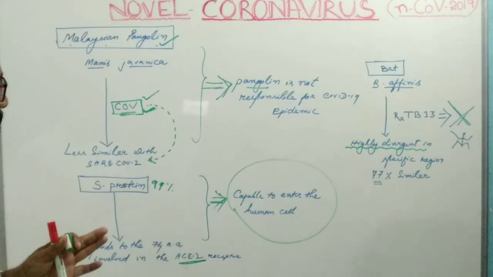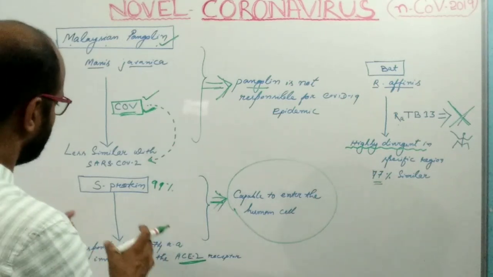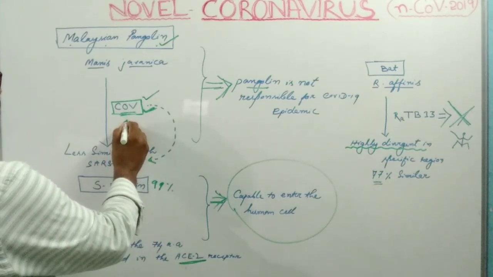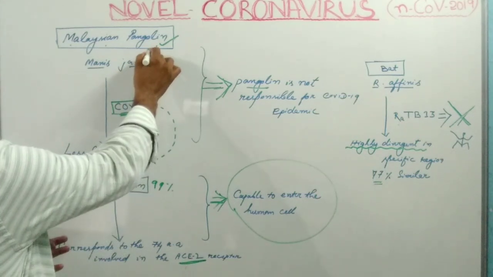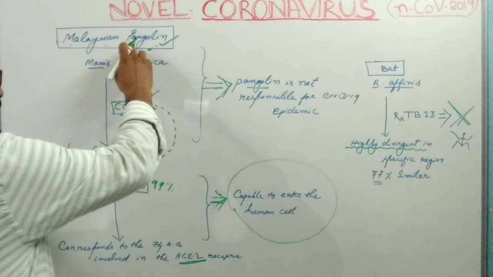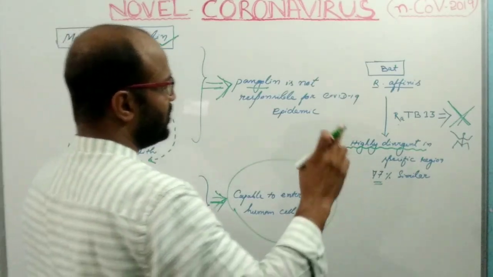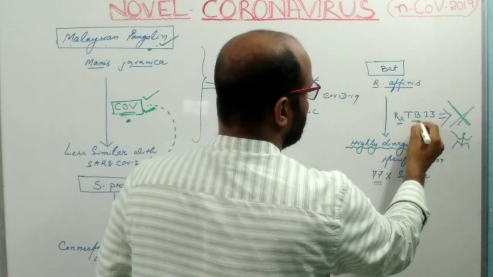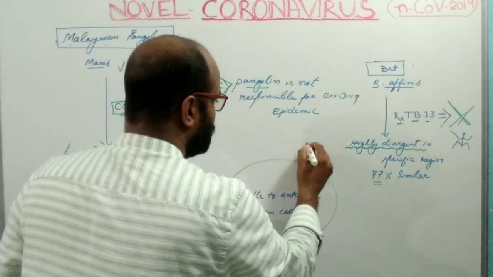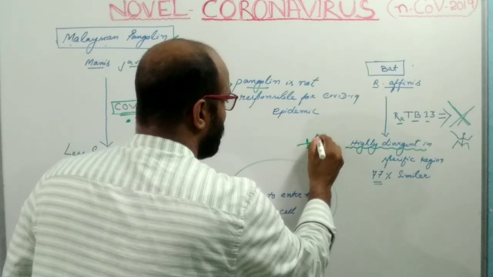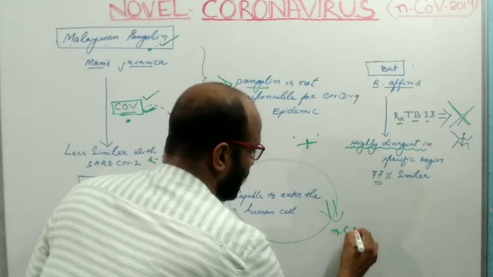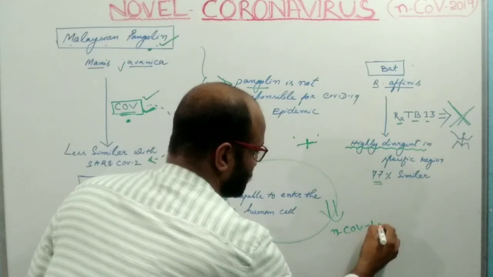So it is believed that the gene of the coronavirus from the pangolin and the gene of RaTG13 from the bat naturally combined with each other and formed the novel coronavirus.